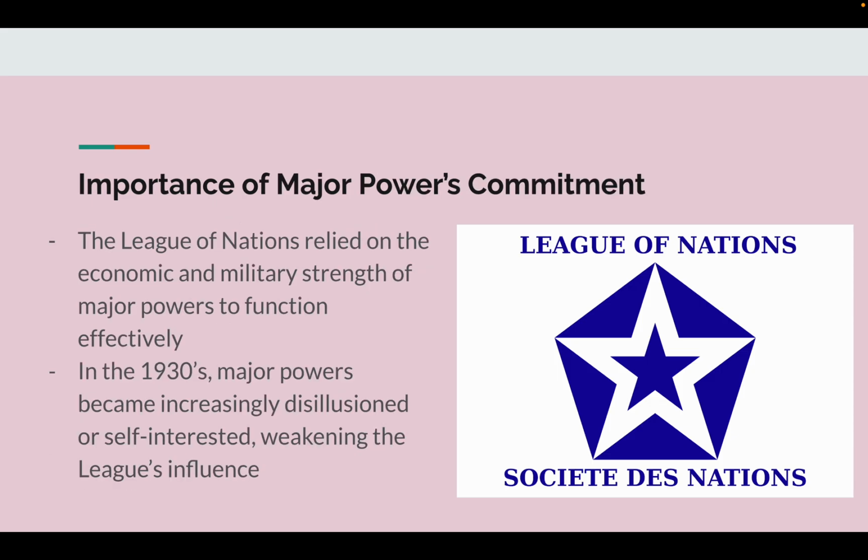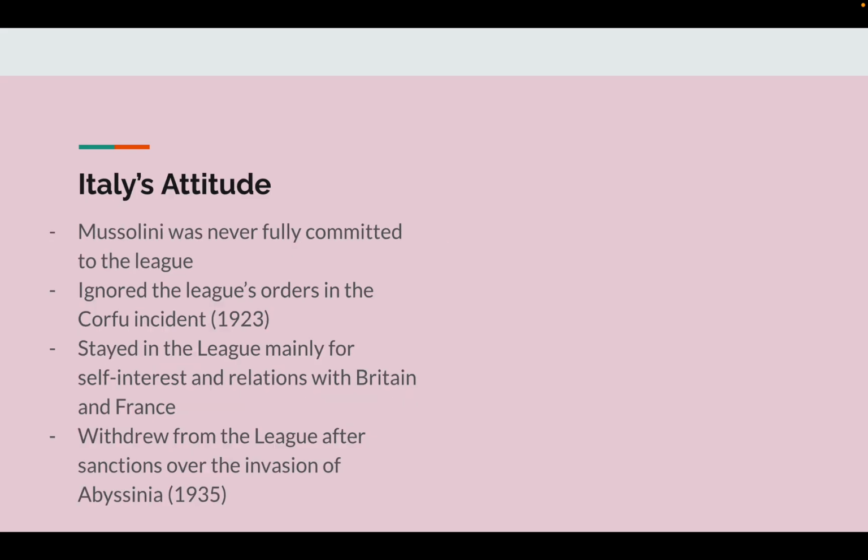The importance of major powers' commitment. The League of Nations relied on the economic and military strength of major powers to function effectively. In the 1930s, major powers became increasingly disillusioned or self-interested, weakening the League's influence.